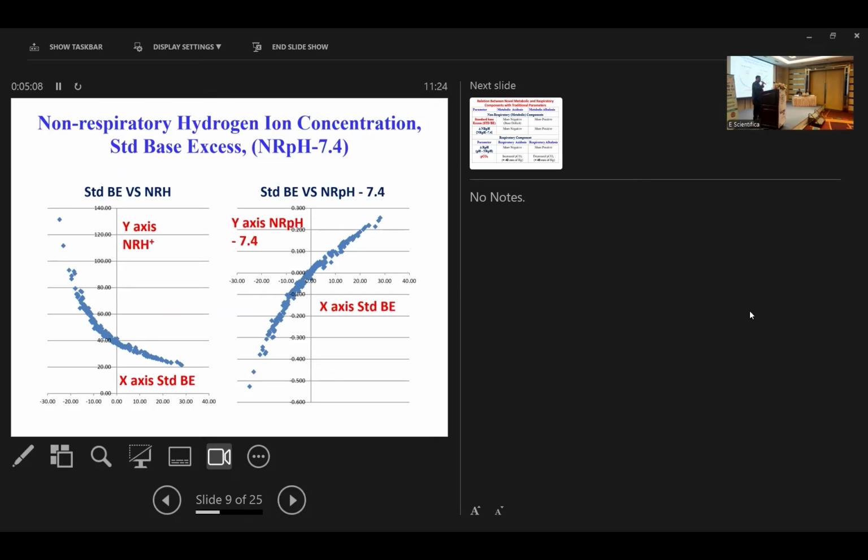I have shown the relation between the NRH+ and the already well-known standard base excess. NRH+ and standard base excess are inversely related. If NRH+ is higher, the standard base excess will be lower. And I have shown the relation between standard base excess and NRpH minus 7.4, that is, the delta NRpH. Both are directly related. In this graph, the standard base excess is taken on the x-axis positive, and the delta NRpH is also positive. When the standard base excess is negative, the delta NRpH is also negative. So both are directly correlated.